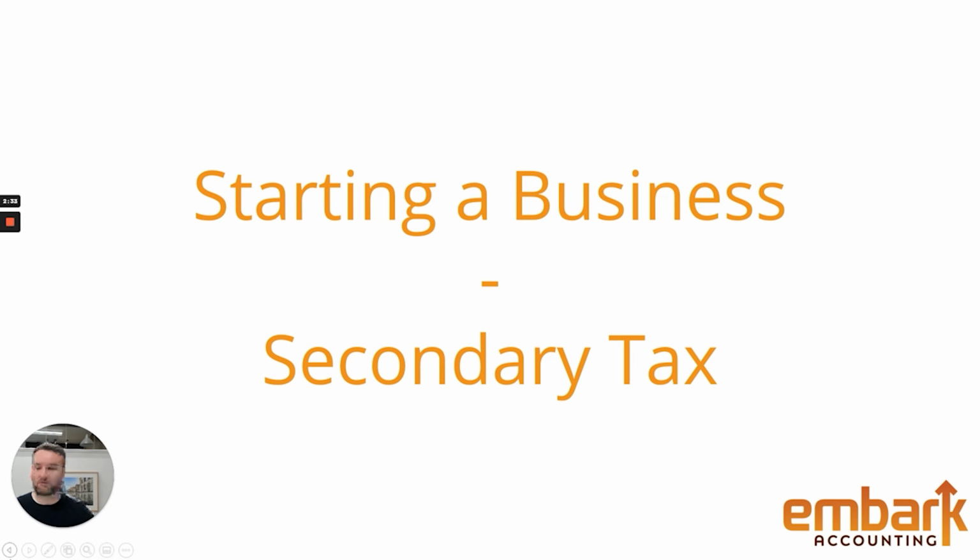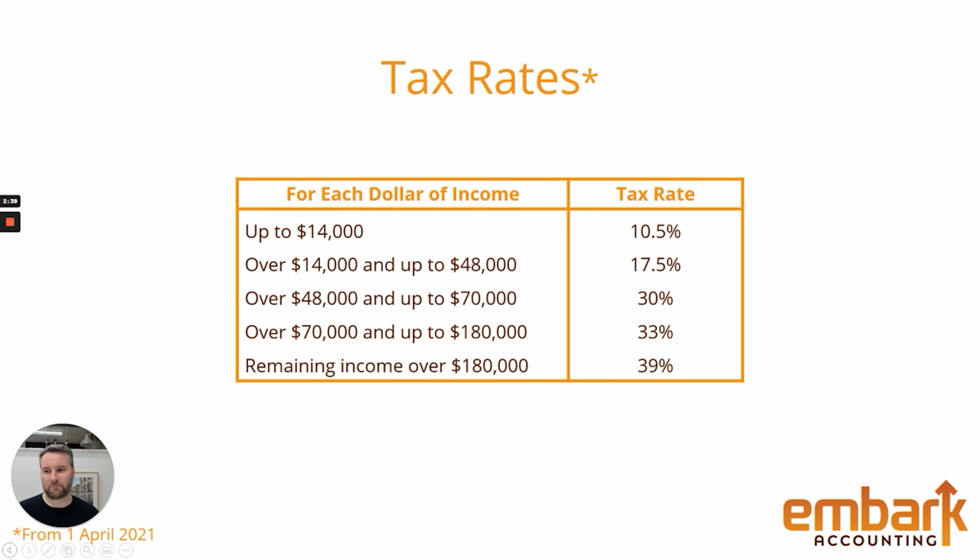Right, so before we dive into an example of secondary tax, let's just understand our tax system a little bit better. So in New Zealand, we have a marginal tax system. So basically what that means for an individual, and we're specifically talking about an individual here, we're taxed at different levels depending on our income.